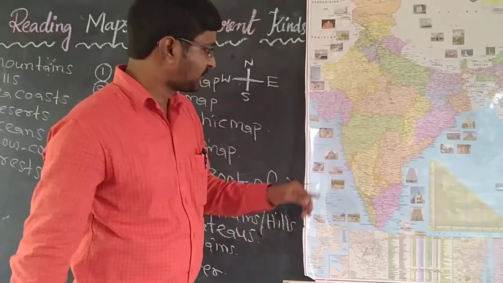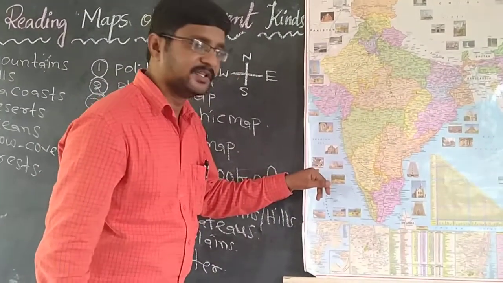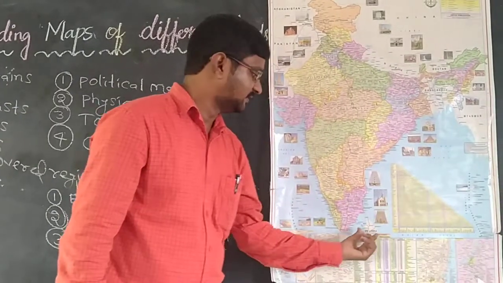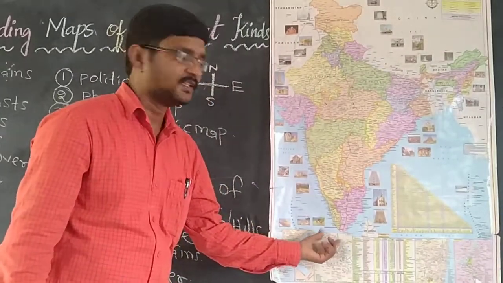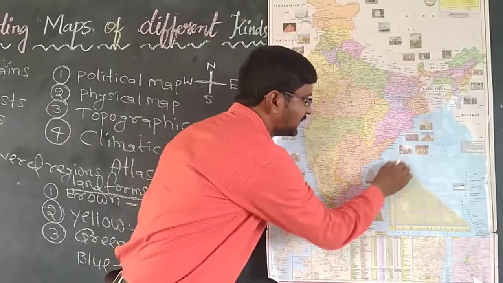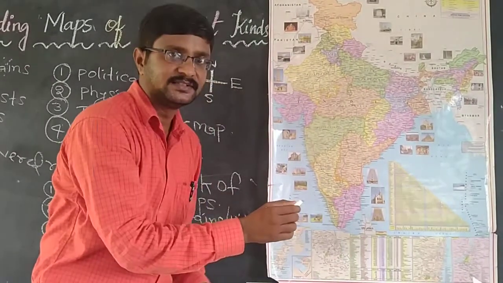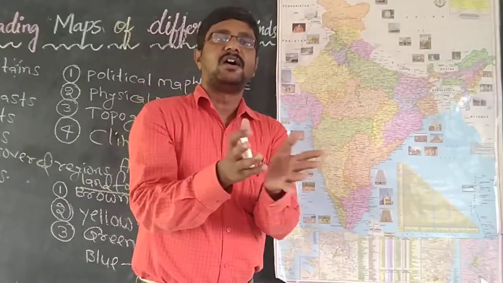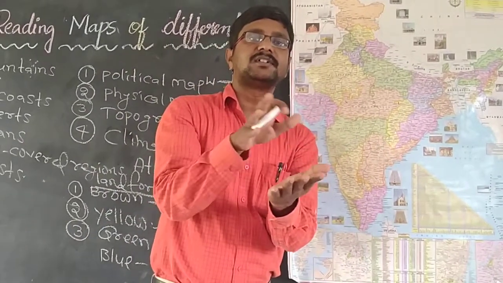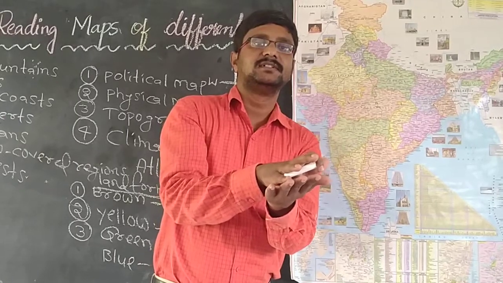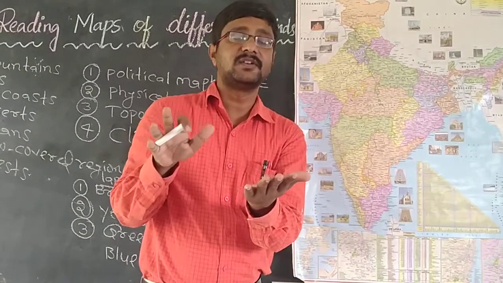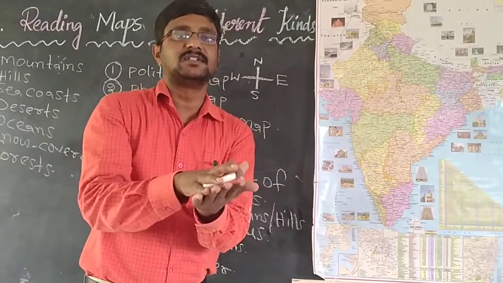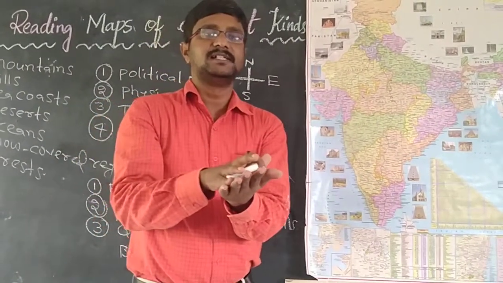Just observe here. Which sea is it called? Arabian Sea. This sea is called Bay of Bengal, and this is called Indian Ocean. All they are connected with each other. It means there is no wall in between them. That is why all the top surfaces of the seas are the same. So that is why when we are measuring the heights on the land, we have to calculate from the sea level.